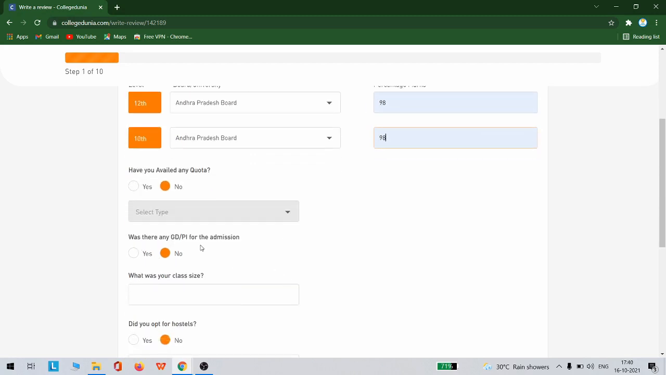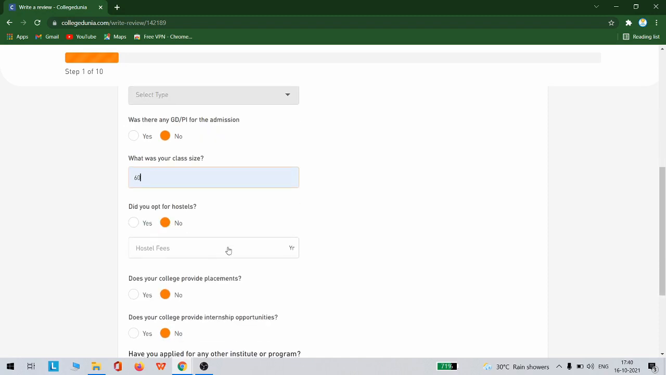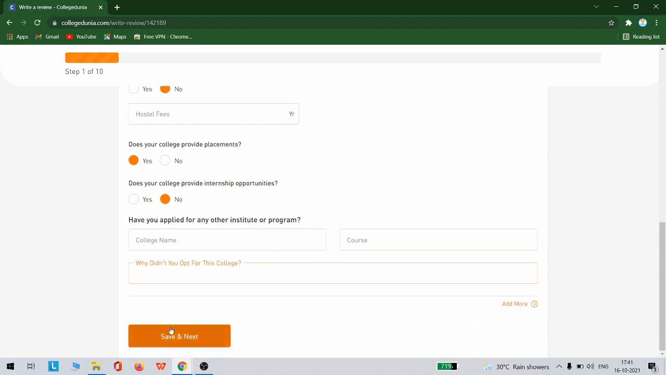Was there any GD or PI for the admission? You can say no. What was your class size? You can say this. Do you opt for hostels? If yes, you can choose yes. If not, you can leave it. Does your college provide placements? You can click yes. Does your college provide internship opportunities? Based on the availability, you can choose that. Have you applied for any other institute or program? You can choose that. If not, you can leave it. Why didn't you opt for this college? If you have already chosen some other college you applied to, you can fill it out, otherwise leave it, and click save and next.